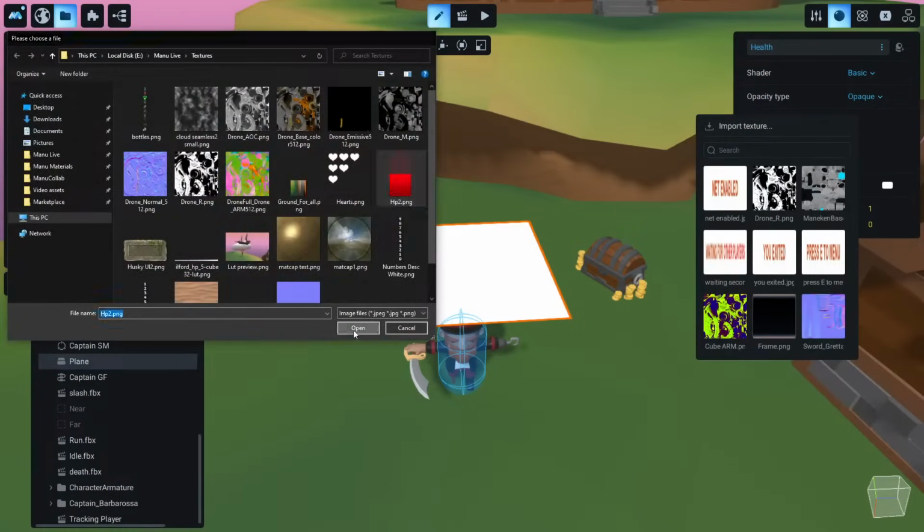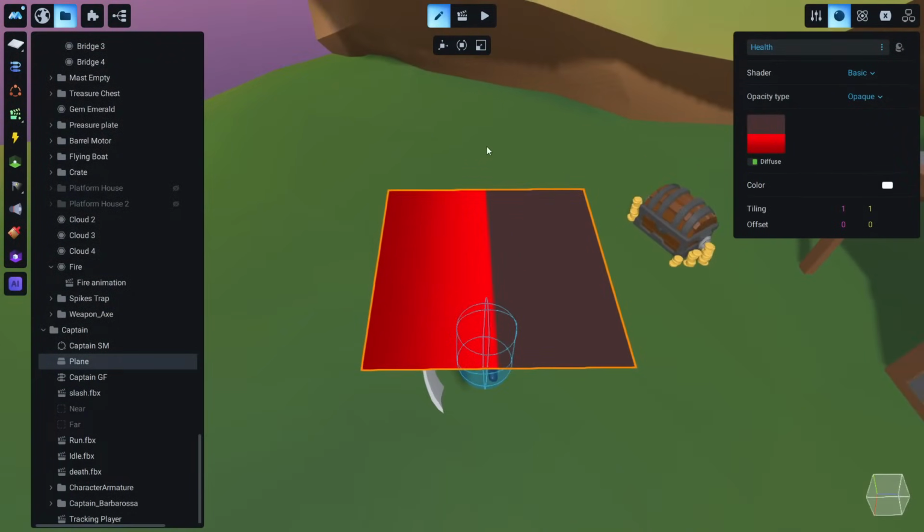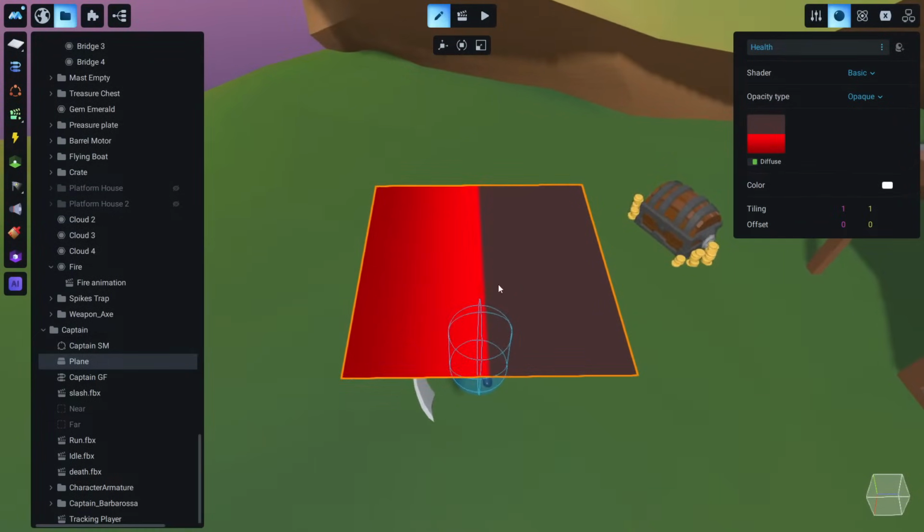This is the texture that we want, and this texture is special because the half is full and the half is empty. So if you guess it, we need to make this cover the entire area, so we are going to do this 0.5. Okay, and now we have only half of it. And if we move the offset, we see now we make a visual effect of the captain losing health. Okay, and so we are going to link this information with the captain's health information.